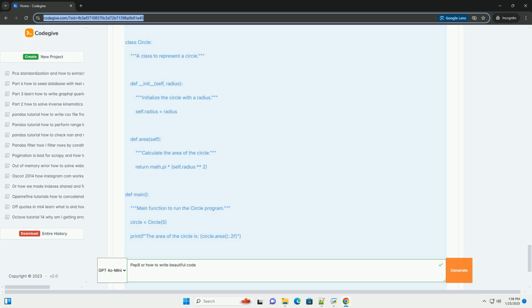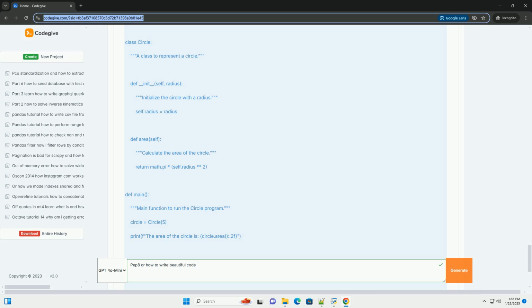4. Naming conventions. Variables and functions. Use lowercase words separated by underscores for variable and function names. Classes. Use capitalized words convention for class names. Constants. Use all caps with underscores for constants.